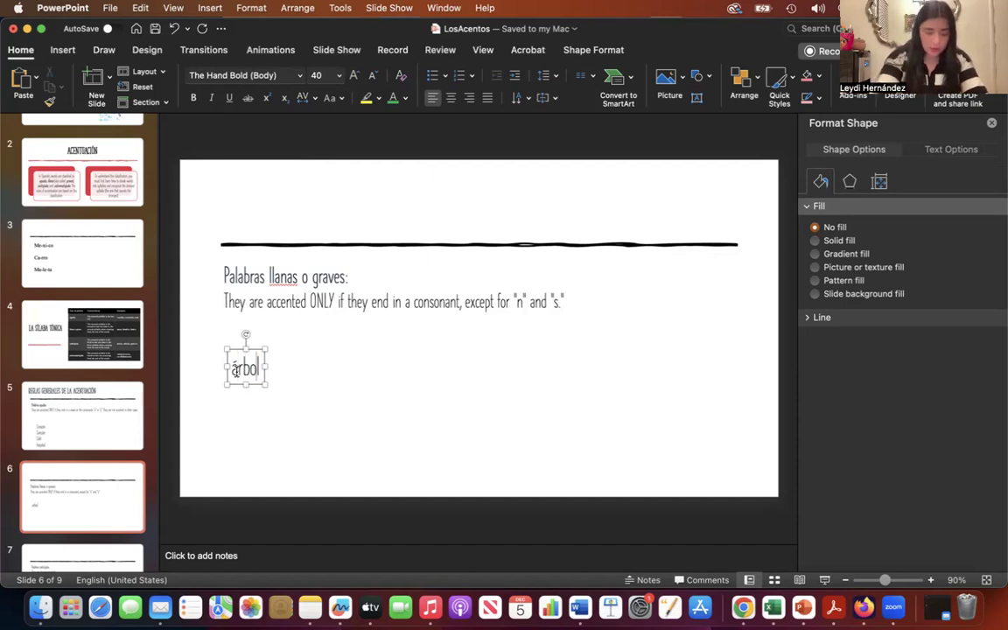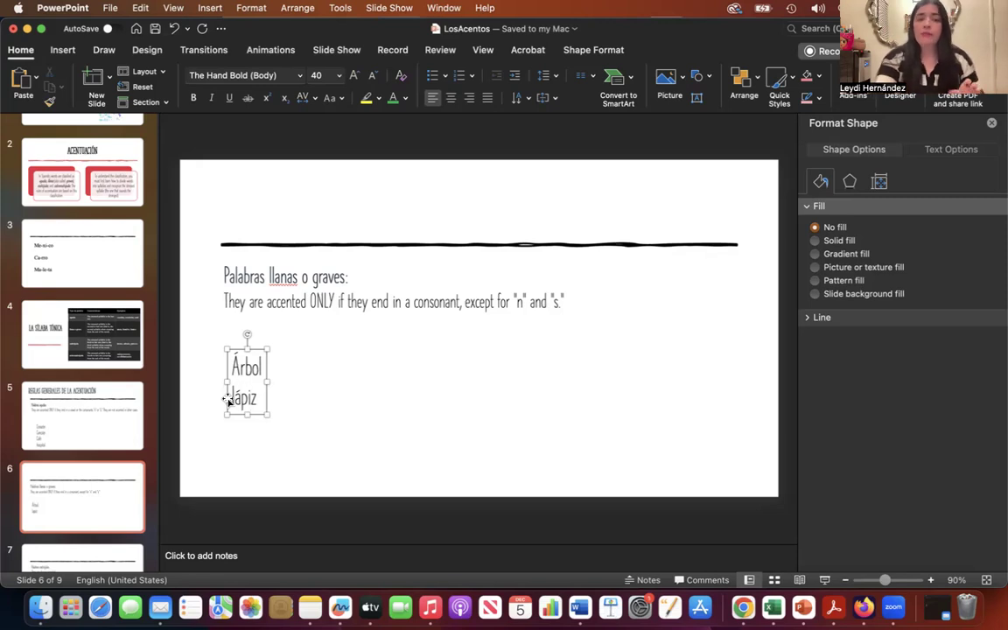What about lápiz? Lápiz. It is a llana. Do I need the accent or not? Lápiz. Yes, because it ends in Z, a consonant, and it's not an N or S. And my accent goes on top of the vowel, always.